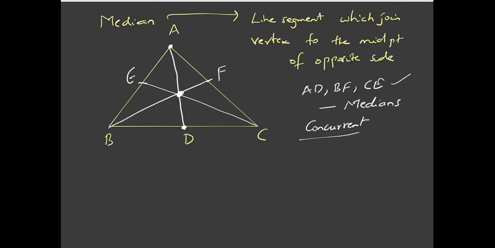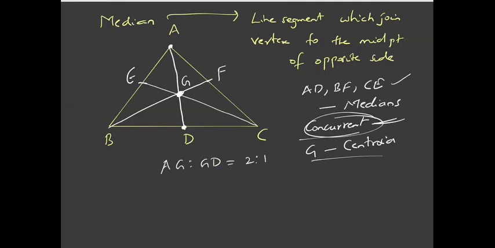Okay, we have not proved that these are concurrent, but we have drawn the diagram in such a way that we can see that the medians are concurrent. So this point of concurrence is called the centroid G. We'll prove why the medians are concurrent later. The centroid divides each median in the ratio 2:1.